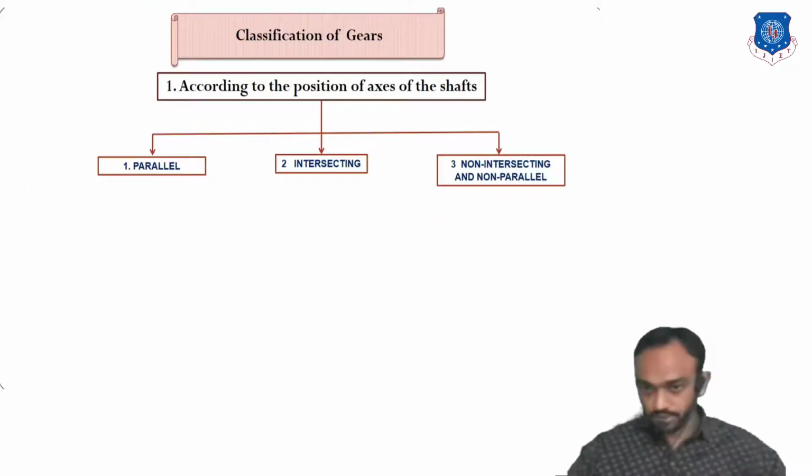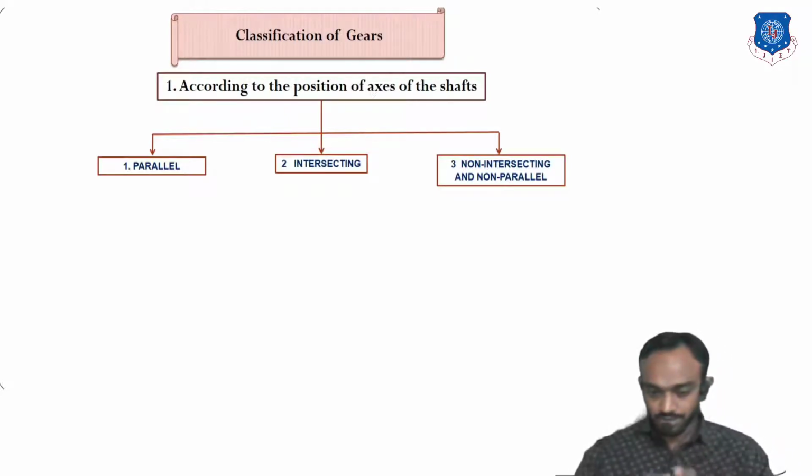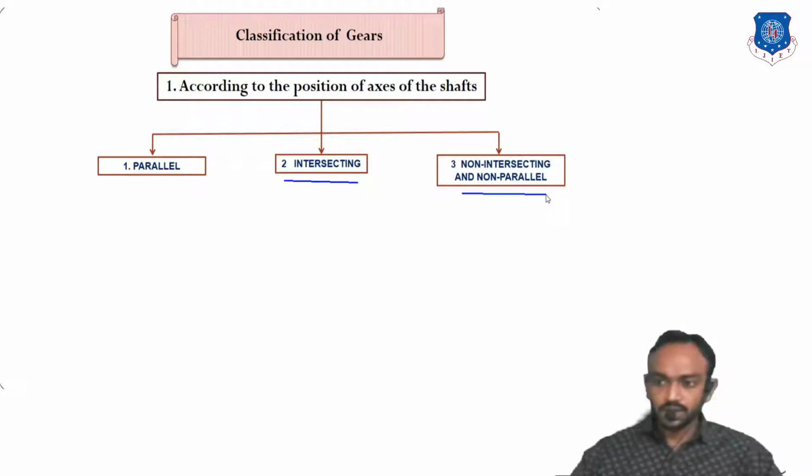Now let's start the classification of gear. Just as in a kinematic pair, where we have 3 criteria for classification, in gears the first criterion for classification is according to the position of the axes of the shafts. First is parallel shafts. Second is intersecting, meaning the two shafts intersect. And third is non-intersecting and non-parallel. Based on these 3 criteria we classify the gears.